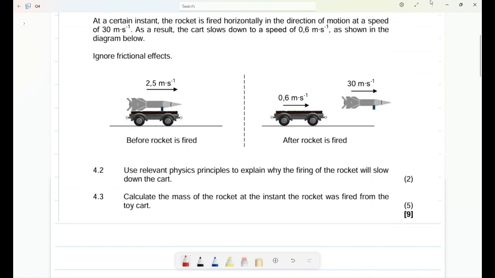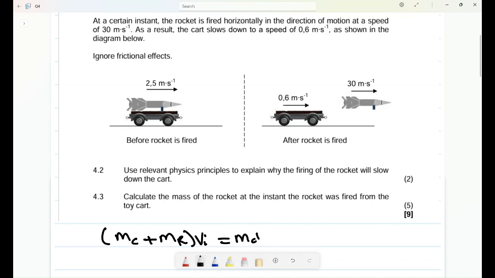But remember, for this case, you'll use this formula. Say it is the mass of the cart plus the mass of the rocket, times the initial velocity. It is equal to what? Now they move independently of each other.